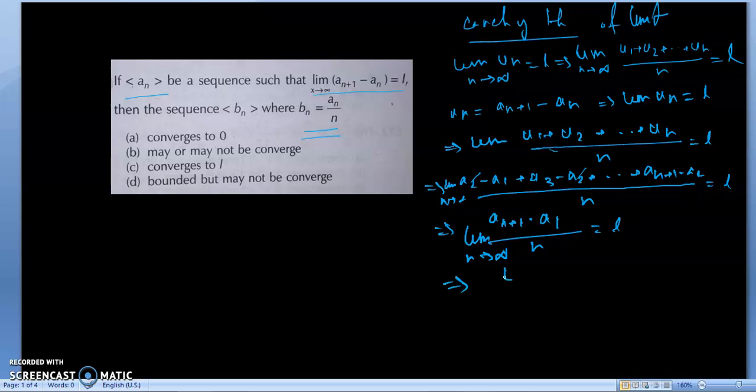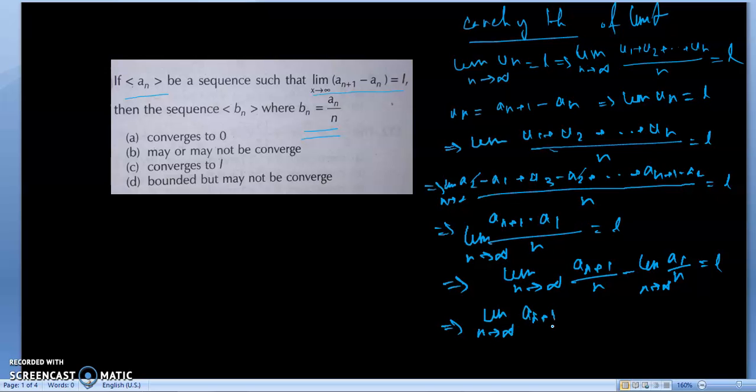Now from which we can say that limit n tends to infinity A(n plus 1) upon n minus limit a1 upon n is equal to L. As a1 is finite, this limit goes to 0, and we can write limit n tends to infinity A(n plus 1) upon (n plus 1) into (n plus 1) upon n is equal to L. As this limit goes to 1, if Bn is equal to this, you can say that B(n plus 1) equals L. So therefore this limit converges to L.